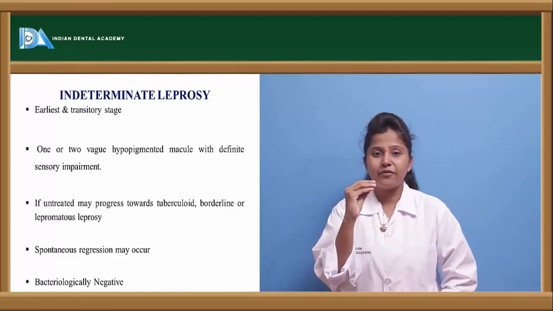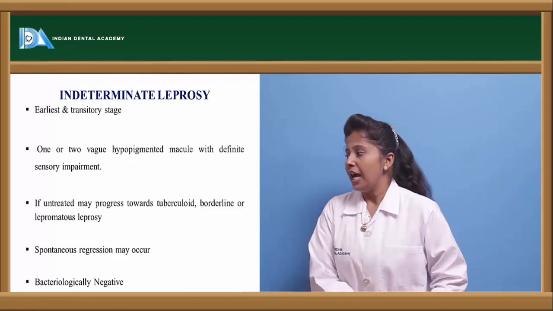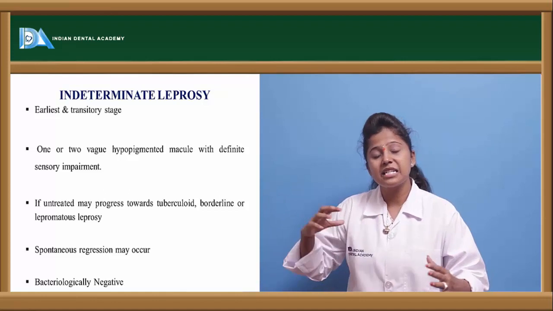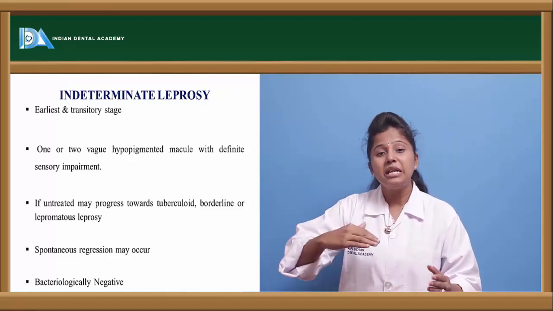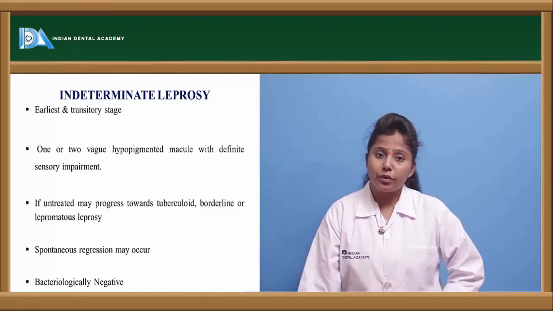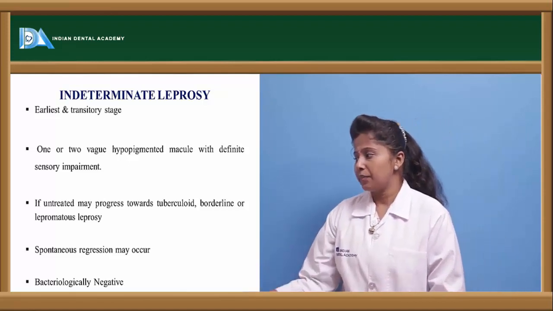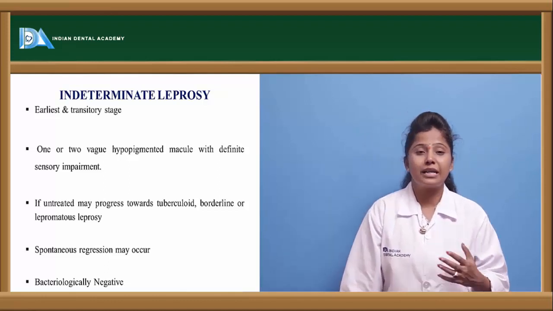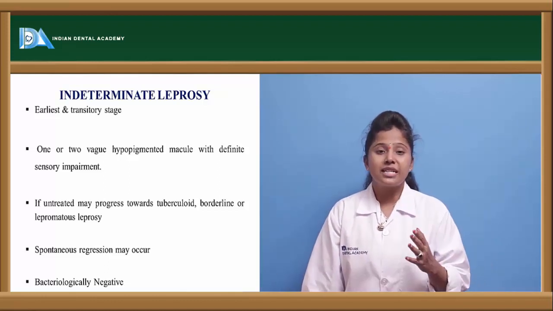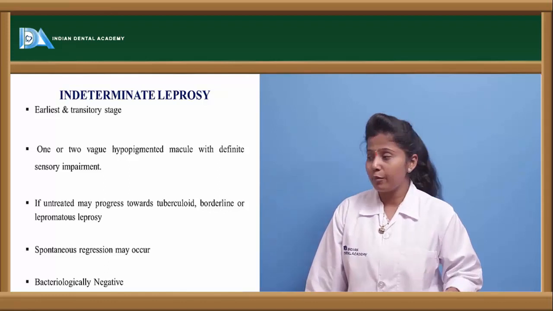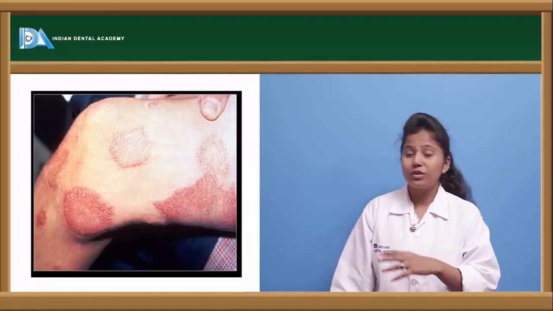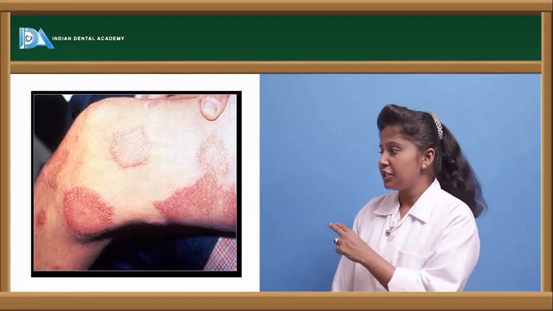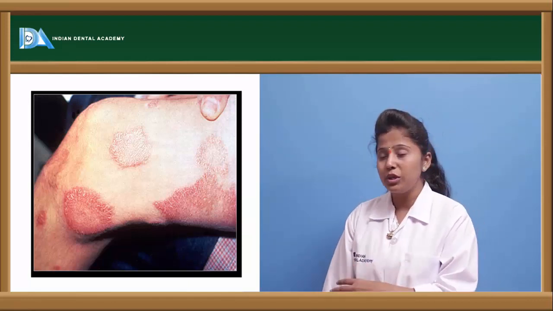So very few lesions are observed, and if these lesions are untreated, they spread all over the body, and it may lead to the second stage, that is tuberculoid leprosy or lepromatous leprosy. And this indeterminate leprosy is negative to bacteria, in the sense that if we perform the test, it may be negative to bacteria. Here is the pictorial representation of indeterminate leprosy. The lesions are few; we can observe 1 or 2 lesions.